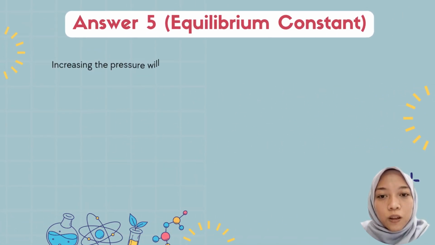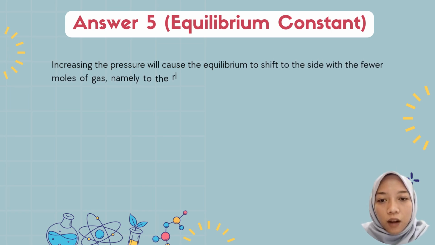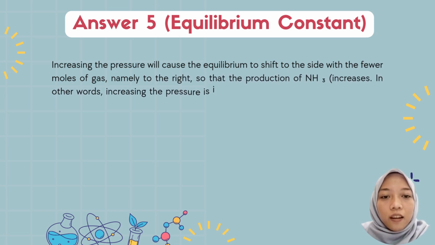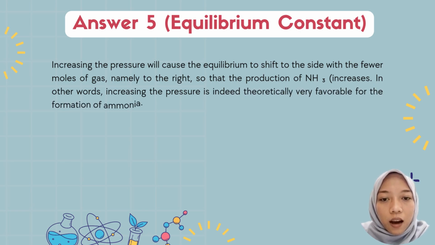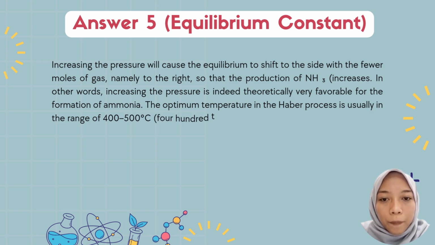Increasing the pressure will cause the equilibrium to shift to the side with fewer moles of gas, namely to the right, so that the ammonia product increases. In other words, increasing the pressure is theoretically very favorable for the formation of ammonia.